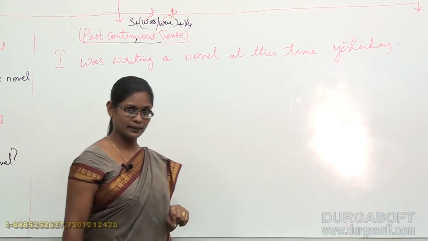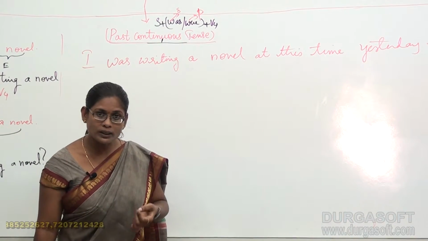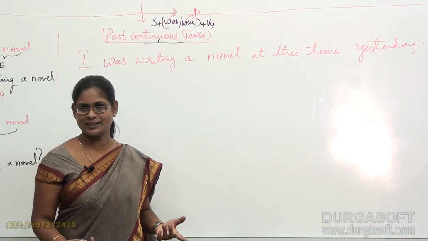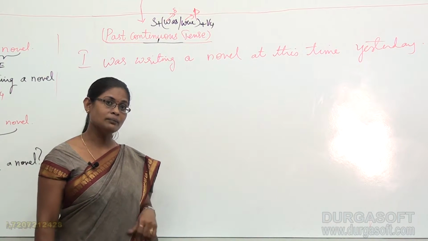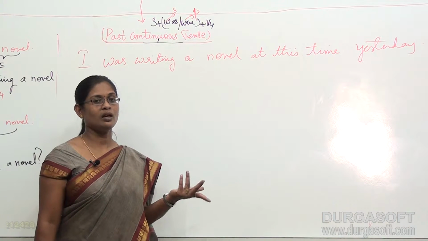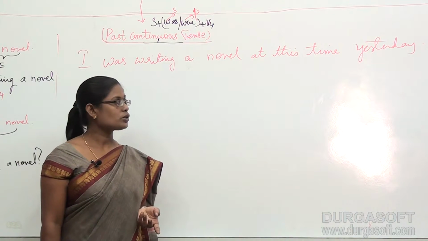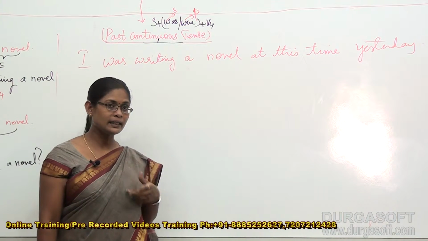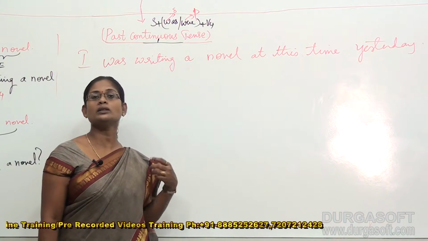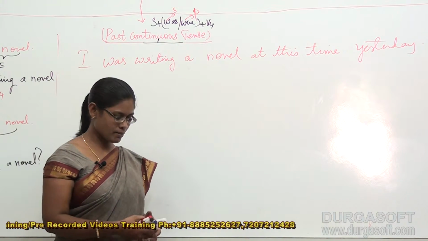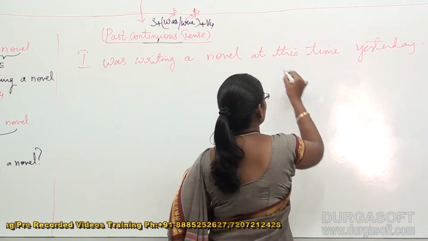At this particular time. Now what am I doing now? I am explaining. That's my present continuous tense. At this particular time yesterday, I was writing a novel. In fact, it was a holiday yesterday, so I was engaged with some other work. So I am stating in this manner, saying that I was writing a novel at this time yesterday. Here I mentioned the time frame also.